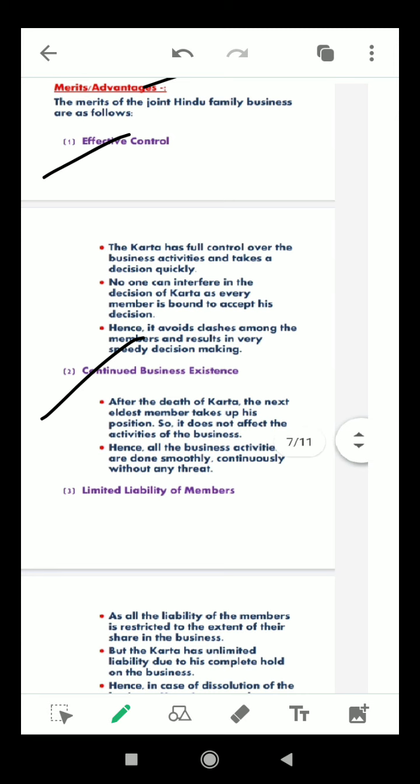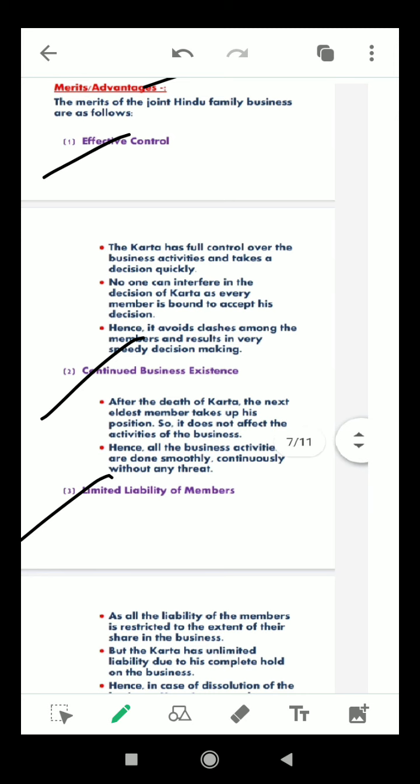Next is limited liability of members. The liability of the members is restricted to the extent of their share in the business. Everybody has a restriction about their share in the business. But the karta has unlimited liability. Who is the karta of that business?